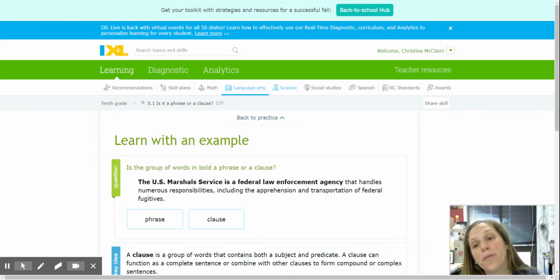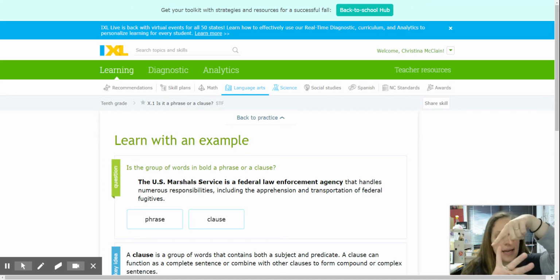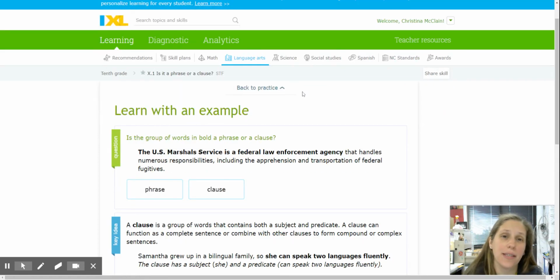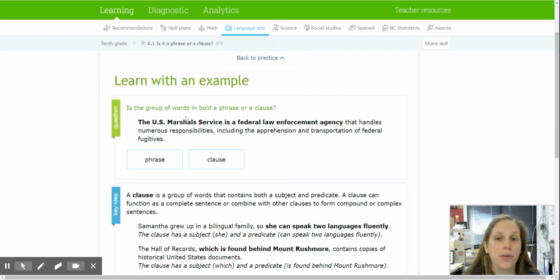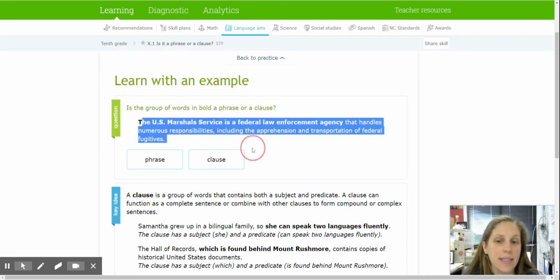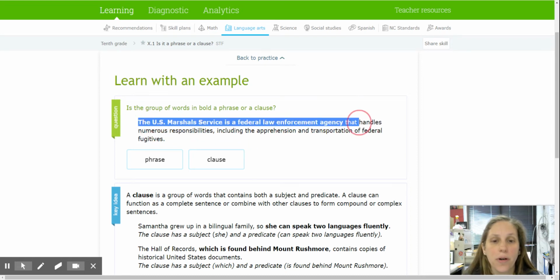Hey guys, so before we move into the different types of sentences, there's four different types of sentences, right? There are simple sentences, compound sentences, complex sentences, and compound complex sentences. Before we move into those, though, it's really important that we understand the difference between a phrase and a clause, okay? So we're going to do a little bit of IXL phrase versus clause practice. You'll have a sentence, and then they'll give you a bolded group of words, and you have to decide whether it is a phrase or a clause.